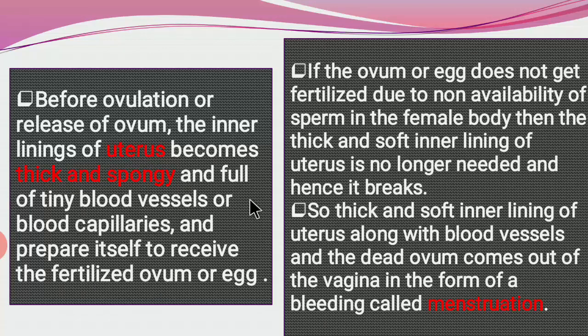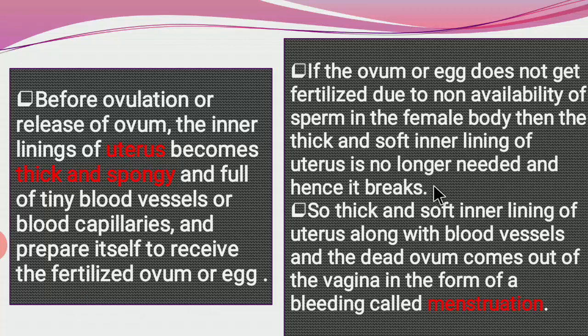If the ovum or egg does not get fertilized due to non-availability of sperm in the female body, then the thick and soft inner lining of the uterus is no longer needed, and hence it breaks. For fertilization, the sperm enters through the vagina by crossing the cervix. It enters the uterus, and after passing through the uterus it comes into the fallopian tube. It meets the ovum or egg and it gets fertilized.